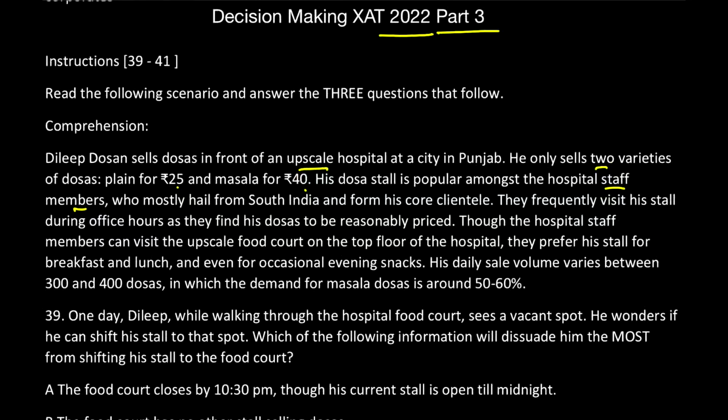Now they frequently visit his stall during office hours as they find his dosas to be reasonably priced, though the office staff members can visit the upscale food court also. The hospital has a food court on the top floor, but they prefer his stall for breakfast and lunch. That means two times a day he's definitely selling a lot of dosas, and even for occasional evening snacks. So that's an additional point where he can get enough money. His daily sale volume varies between 300 to 400 dosas, which is a good number, in which the demand for masala dosas is 50 to 60%. So the majority prefer masala dosa. That's all the basic details you have about Dilip Dosan and his dosa stall.